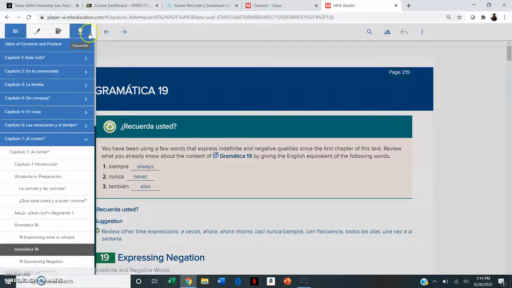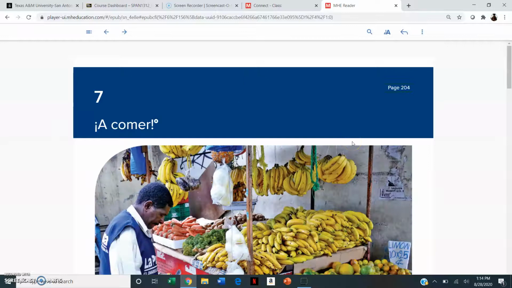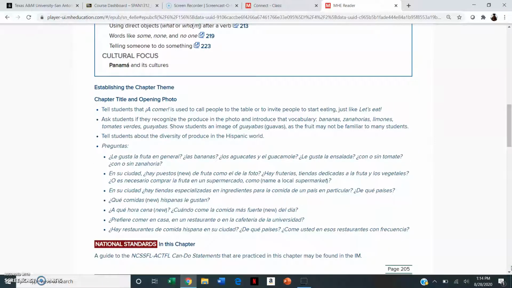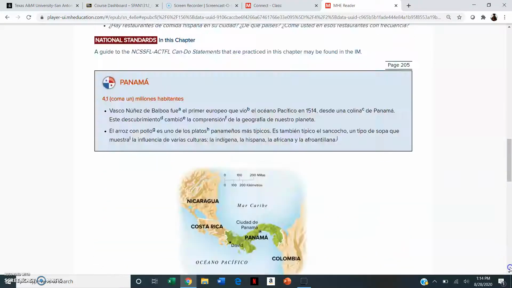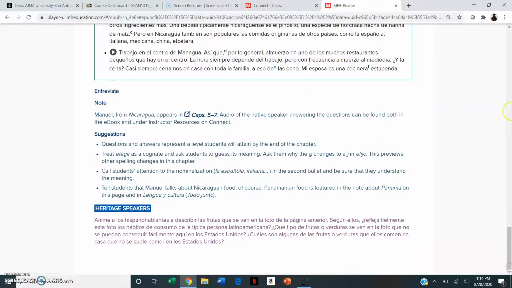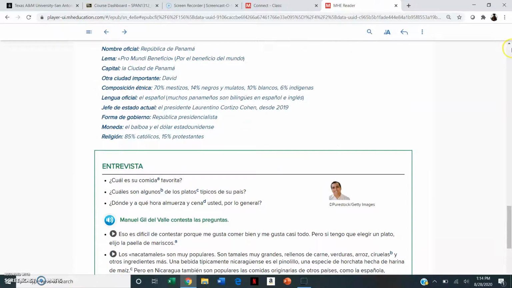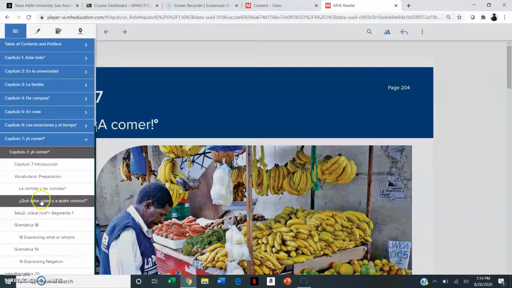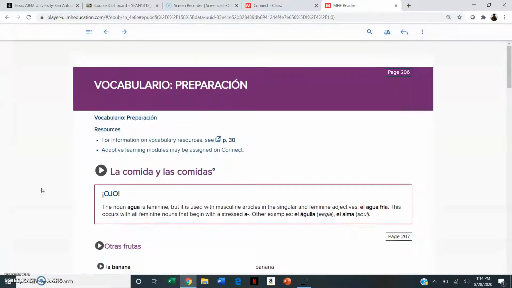Okay, you'll go here to the chapters. So we're doing right now vocabulary. So capítulo 7, this is the one we're currently in, a comer. This is the first page. So I always have this really big just so that you guys can see it. You can always minimize it to make it smaller. We'll go through la comida y las comidas.